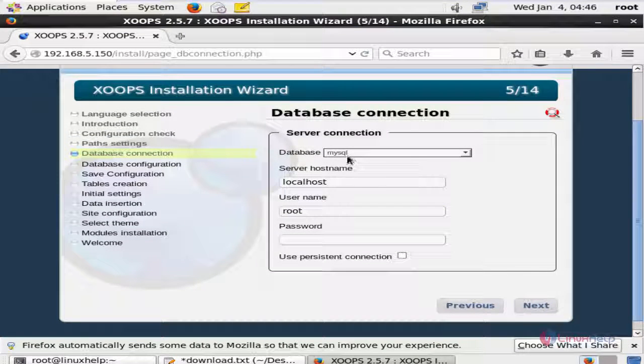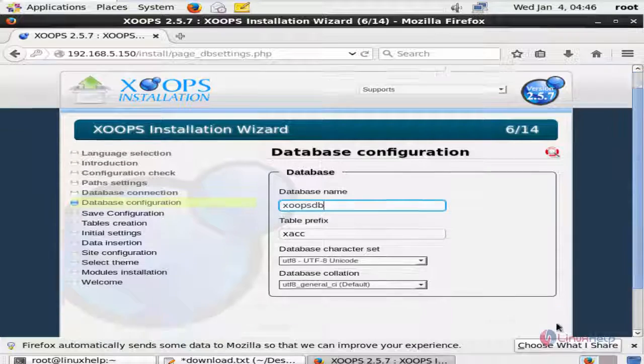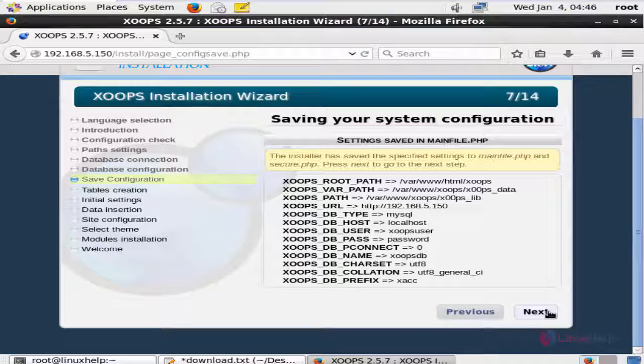Now you need to enter the database information. The username is xoopsuser, the password. Now give next. Now we need to enter the DB details, xoops, that is the xoopsdb. Now give next and now save the configuration.